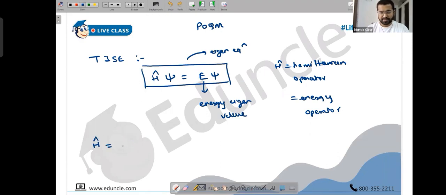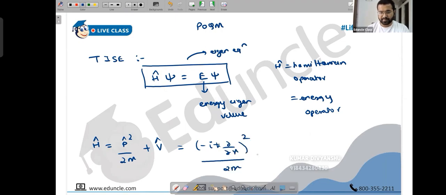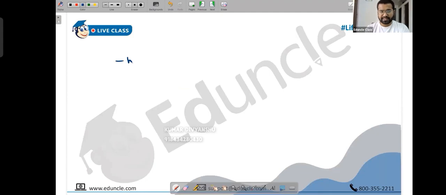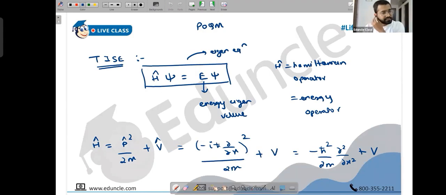The Hamiltonian operator that we have used was p cap square upon 2m plus v cap. And then further we have used p cap in this. P cap was minus i h bar, dou by dou x, the whole square upon 2m, plus v. V cap is nothing but v, just like x cap is nothing but x, y cap is nothing but y. Then minus i square is plus, i square becomes minus, so we get minus h bar square upon 2m, dou square upon dou x square plus v. So this is our Hamiltonian operator. We have learned this. This is the time independent Schrodinger equation. So we substitute it here. So we get h cap, which is minus h bar square upon 2m, dou square upon dou x square from this one.